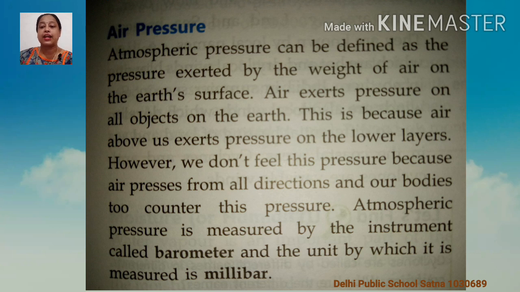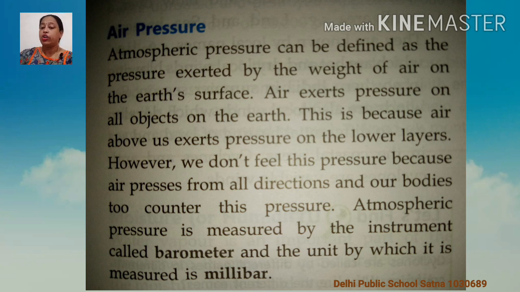Air exerts pressure on all objects on the earth. How is it possible, children? Because of the lowest layer of the atmosphere. What is that? Troposphere. The lowest layer of the atmosphere, it is near the earth. However, we don't feel this pressure. Air pressure is there, but we don't feel it.